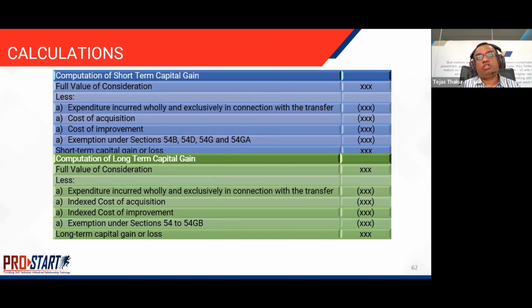It's not the cost of acquisition, but the index cost of acquisition that gets reduced for a long-term asset. You also reduce the index cost of improvement and exemptions under section 54, which gives you the long-term capital gains. Indexation means indexing the acquisition cost to arrive at what would have been the current cost,